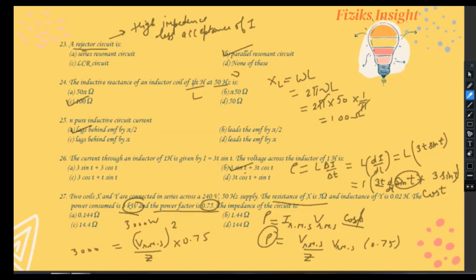After simplifying, the value of impedance came out to be 14.4 ohm. C option is correct for this question.